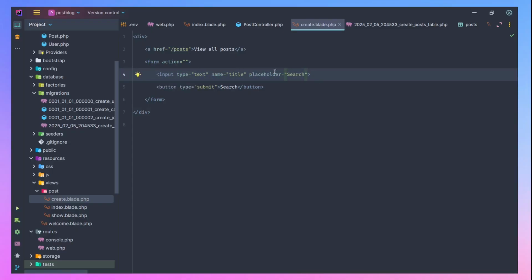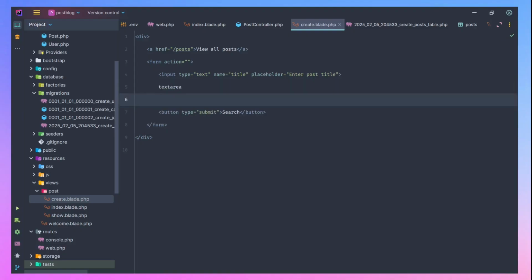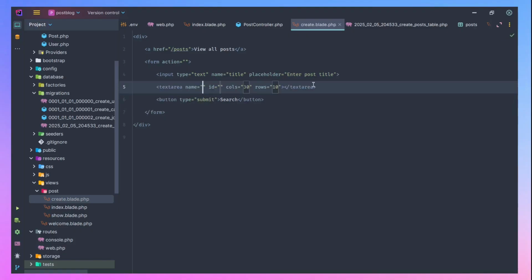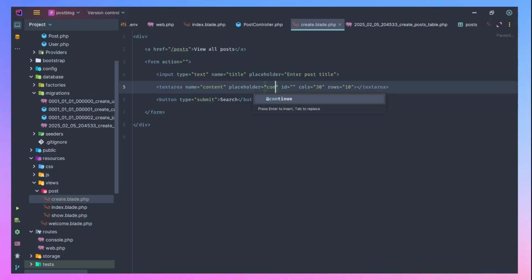So let's go back to our create page and do something of this nature. Let's just do input type text, name title, with a placeholder, post title. Then let's do a text area to be able to insert our content. The name will be content. We don't need an ID. We can also give a placeholder, post content.